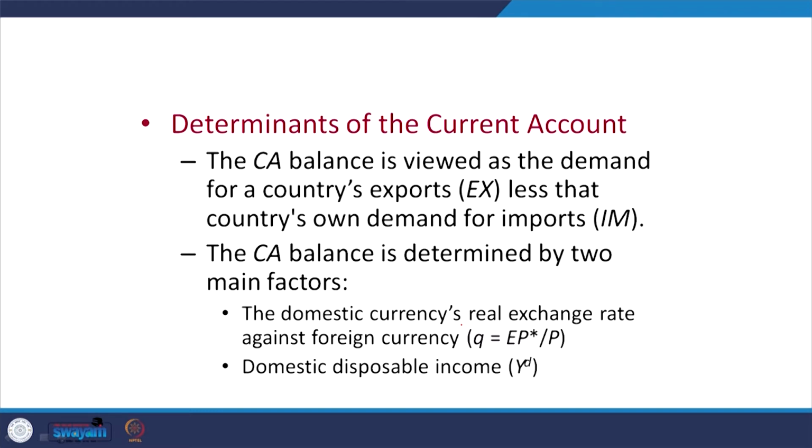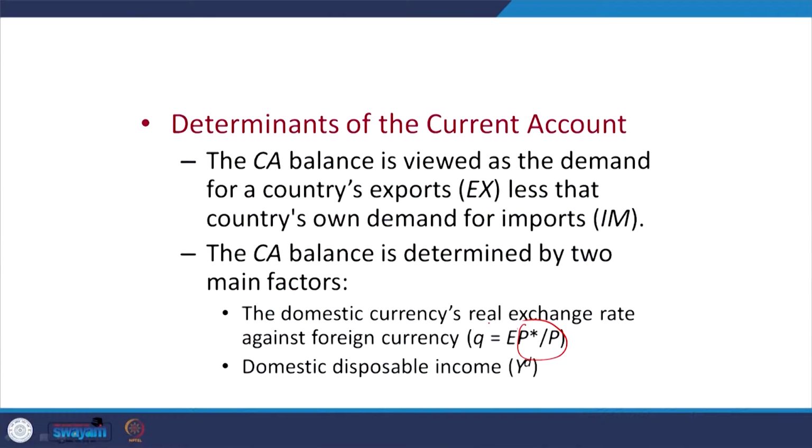The current account balance is determined by 2 main factors, the first being the domestic currency's real exchange rate against foreign currency, that is, the exchange rate adjusted by the ratio of prices. Basically this is the ratio of the price in the foreign market divided by the price in the domestic market.